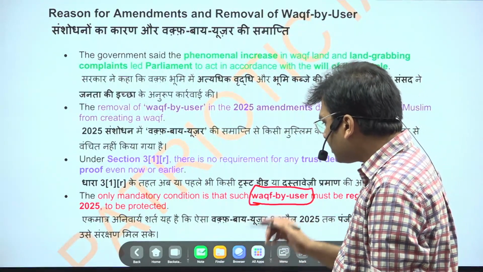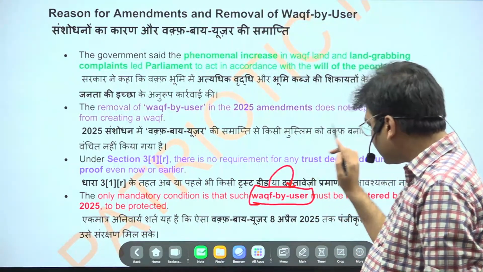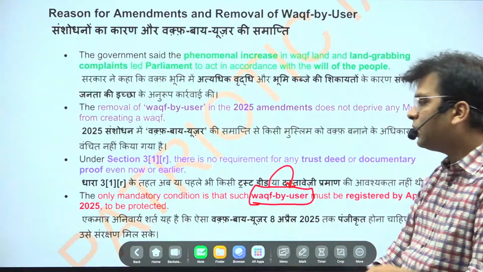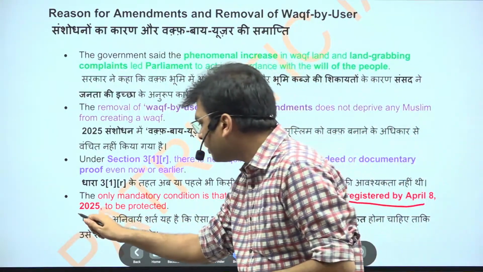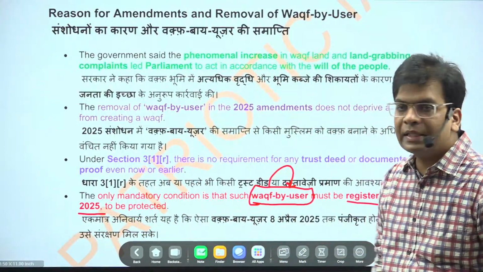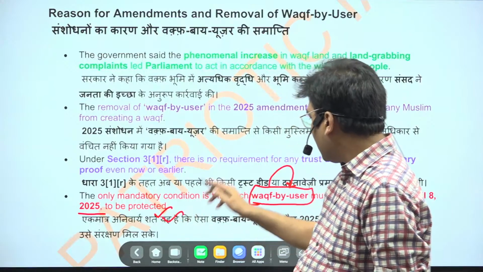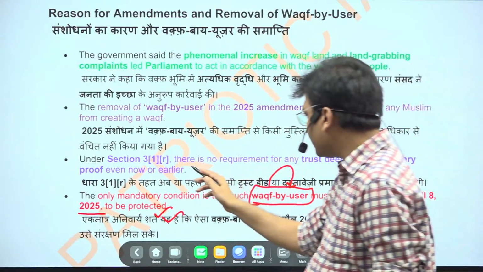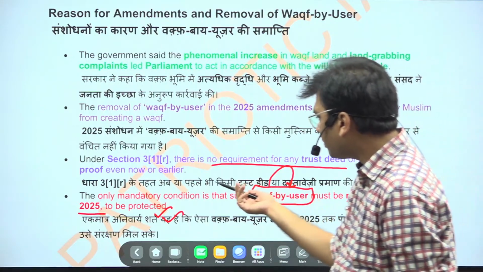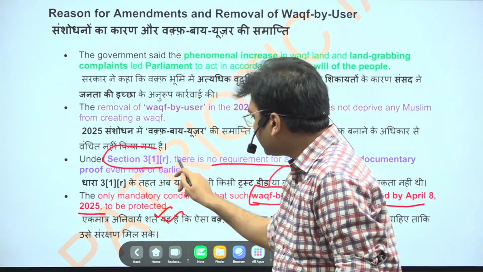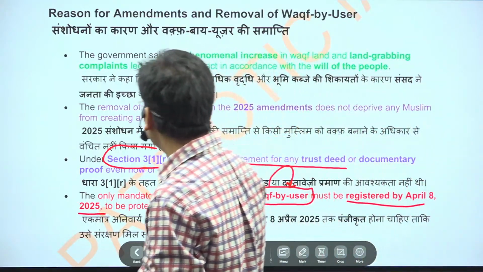Here the government is claiming that they are not going for the previous land documents, but they want those who are the waqf by user to register by the 8th of April 2025. So we will consider this under Waqf land, and these lands will be protected. However, there is also a provision for no requirement of a trust deed or documentary proof under Section 3 of this Waqf Act. Okay, so these are the things that have been provided here.